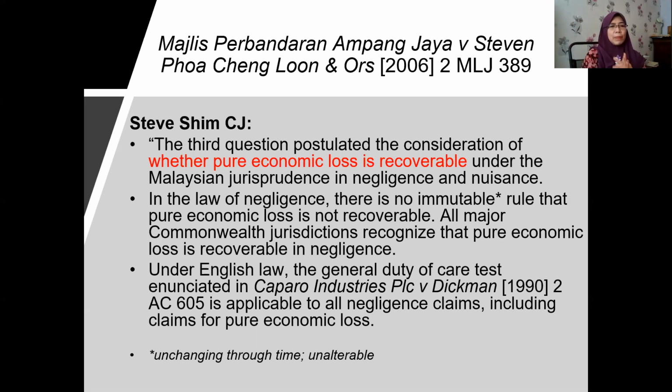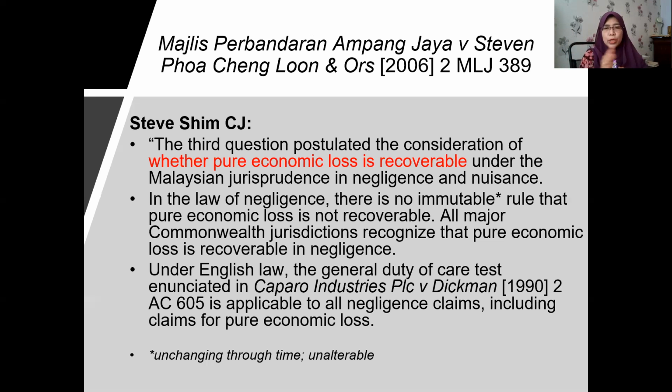So sometimes we should allow the claim for pure economic loss. It does not mean that it is irrecoverable in all situations. Sometimes it should be allowed to be recovered. The court also said all major Commonwealth jurisdictions, including Malaysia, recognize that pure economic loss is recoverable in negligence, provided it meets the requirements. The court referred to English law, common law.